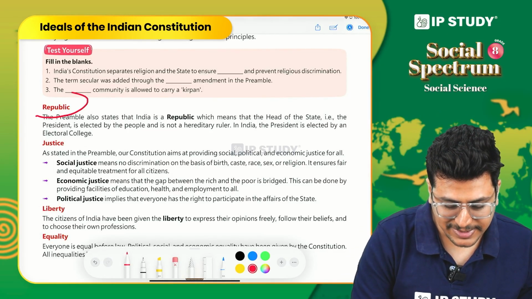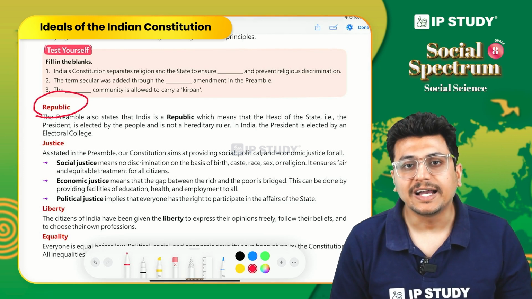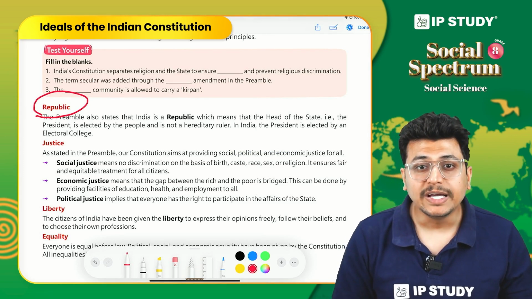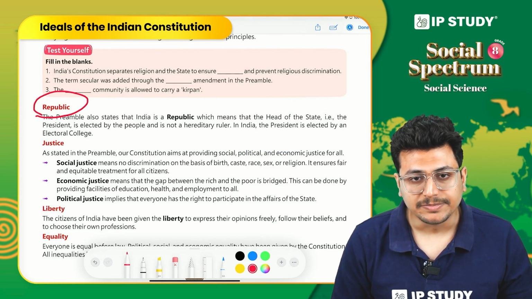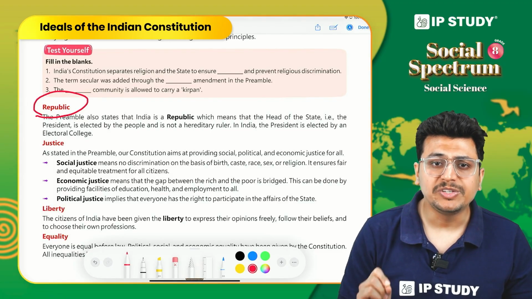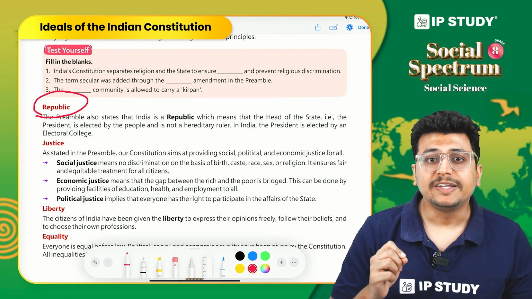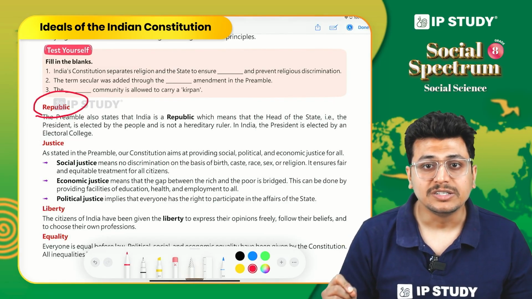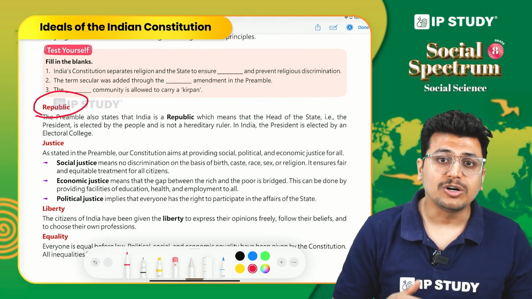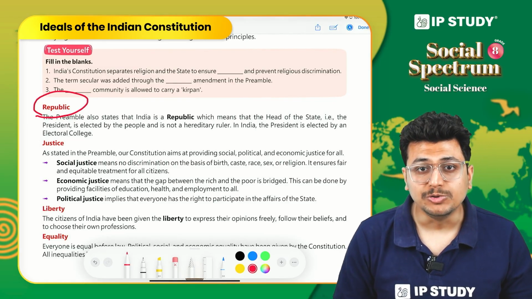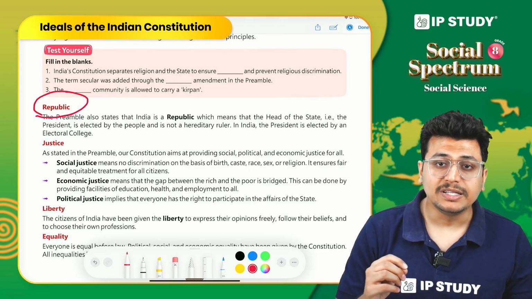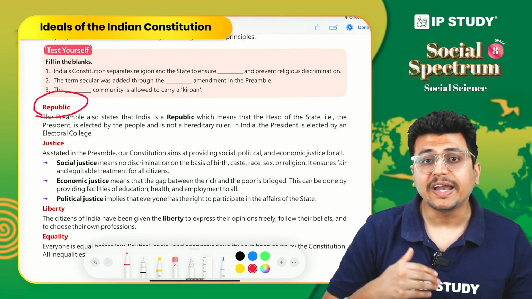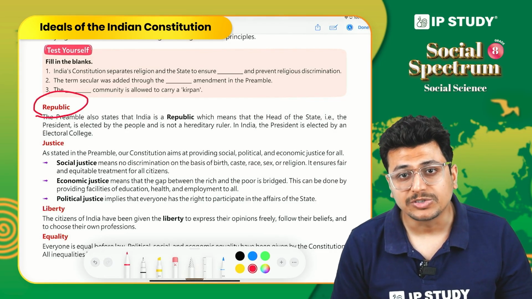Moving to the next important ideal, and that is republic. India is a republic. By republic, we simply mean that it is the people of India that elect the head of the nation. Now, that is also the same in the case of the USA. But in the USA's case, people are directly participating in those elections.